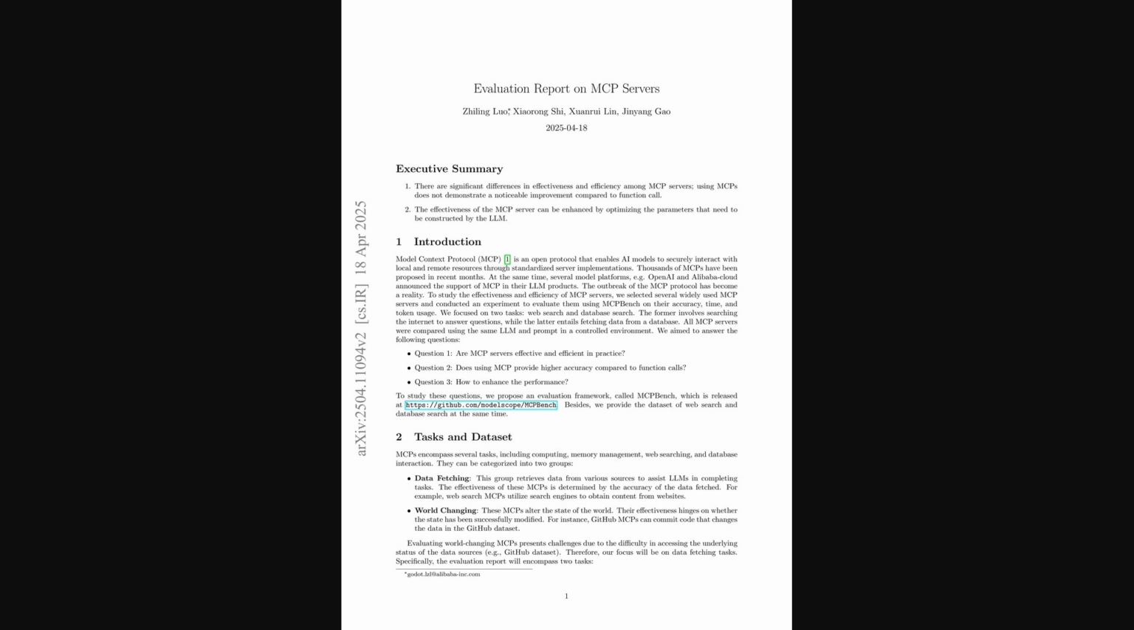We'll be discussing a paper titled Evaluation Report on MCP Servers, which came out on April 18, 2025. Alright, so this paper looks at something called Model Context Protocol, or MCP. It's a way for AI models to safely use local or remote resources, like searching the web or a database. The authors evaluated how effective and efficient different MCP servers are, using a new benchmark they developed called MCP Bench, focusing specifically on web search and database search tasks.